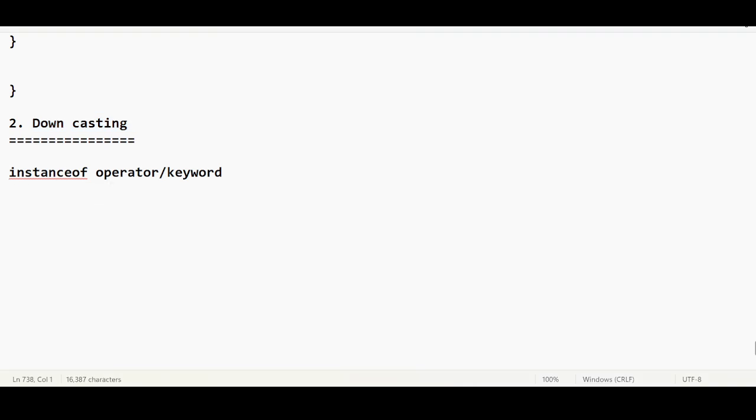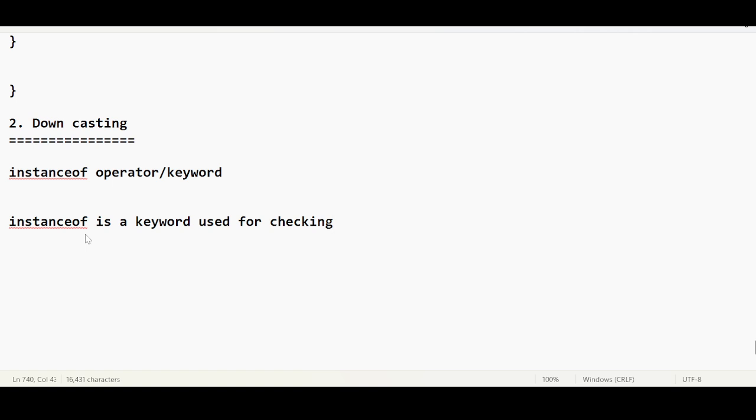You can call it an operator, or you can also call it a keyword. What does it mean to be an instanceof keyword in Java? Why has it been introduced? We will understand the importance of the instanceof operator. Let me copy this for you. instanceof is a keyword, or operator, you can say. Let us stick to the keyword, used for checking.